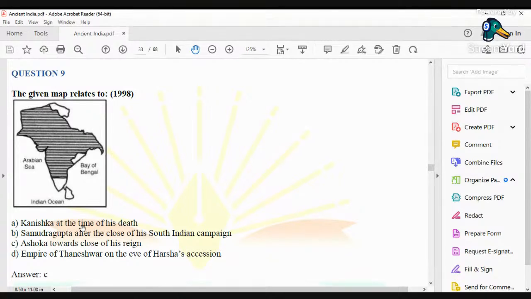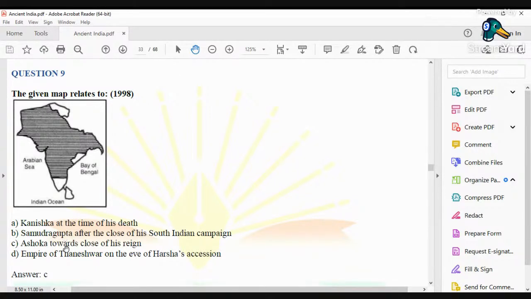So when I say Transoxiana, it means beyond the river Oxus. Trans means beyond. So Kanishka's empire started from Transoxiana in Central Asia, and it came all the way to places like Mathura, covering the entire Indo-Gangetic Plains. Mathura was one of his capitals, because Kanishka had two capitals: one was Mathura, the other was Purushapura, that is modern day Peshawar. So this cannot be the map of Kanishka's dynasty.